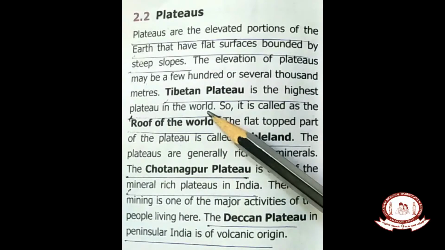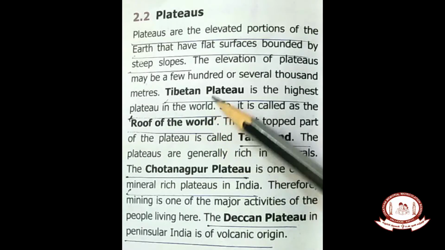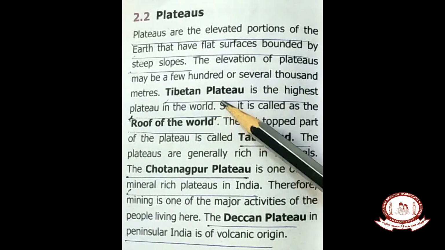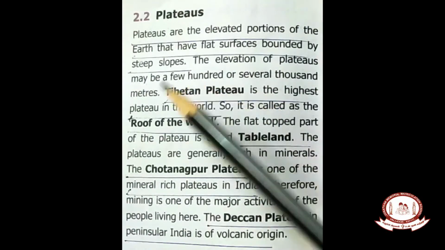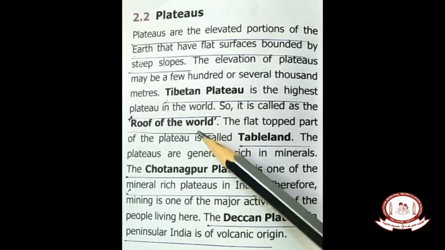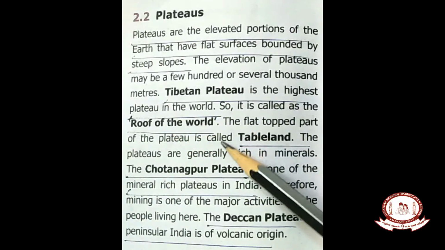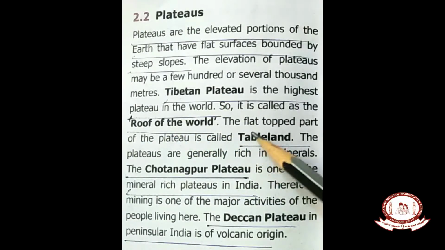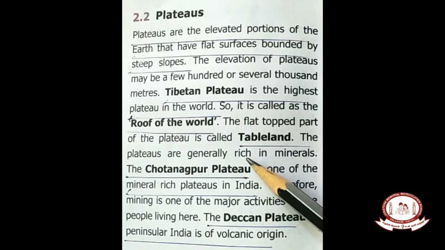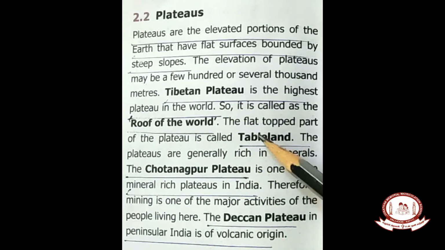We studied about the two mountains, no? Himalayan mountains and the Rocky Mountains. Here, again two plateaus are given for you. One is the Tibetan plateau, which is the highest plateau in the world. The other name given for the Tibetan plateau is Roof of the World. So the flat topped part of the plateau is called tableland. It may have steep sides, but the flat portion is also said to be the tableland.